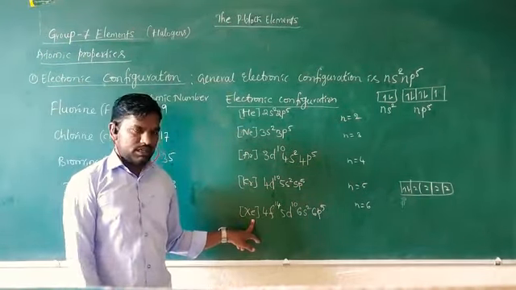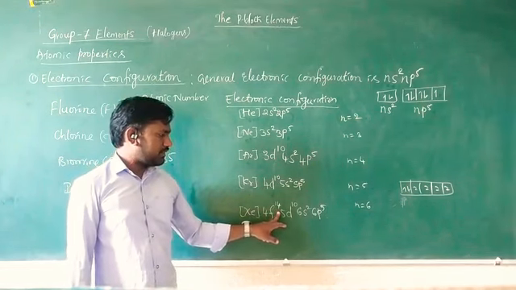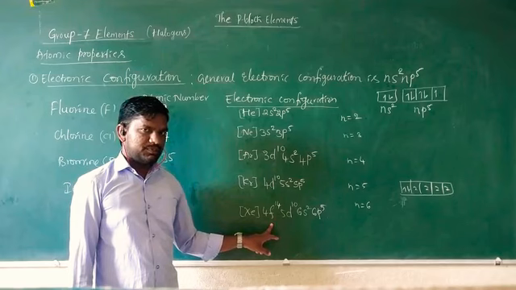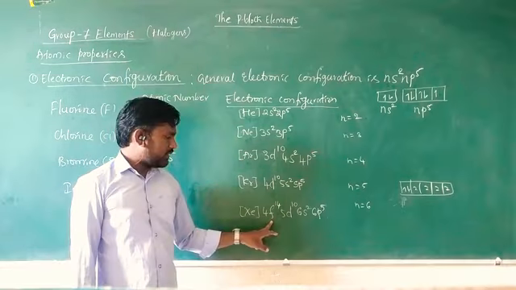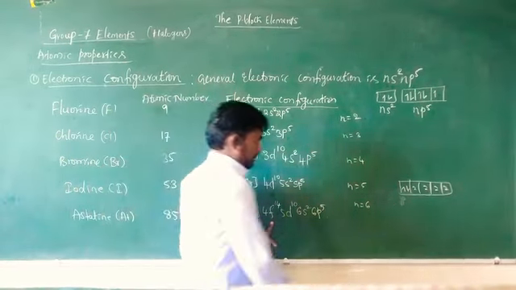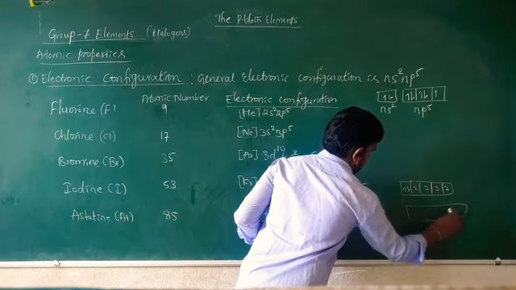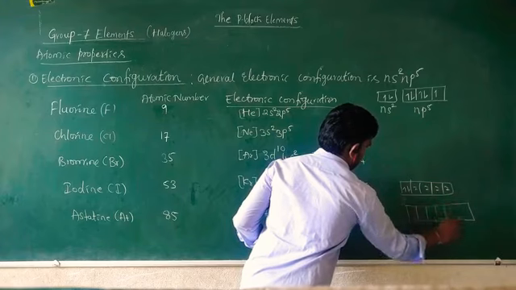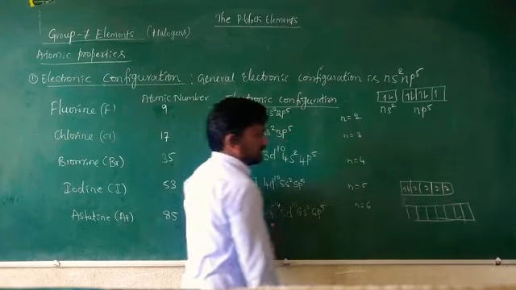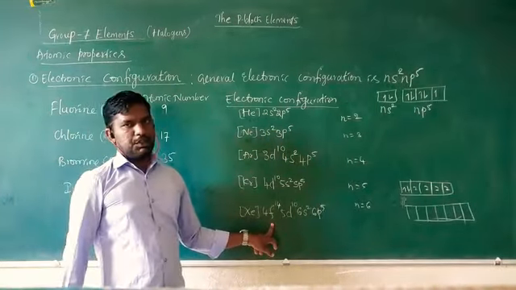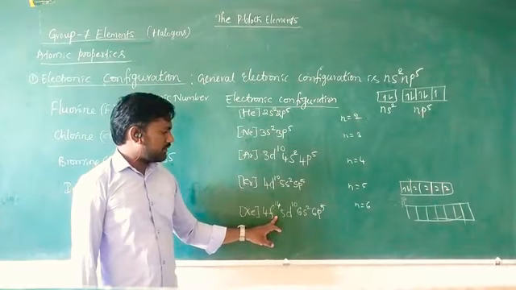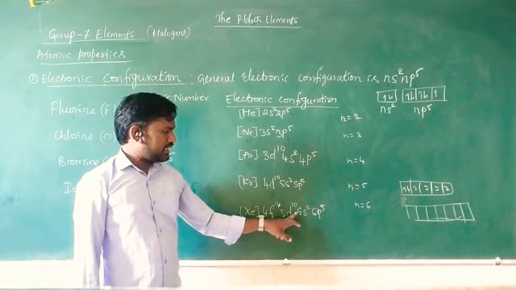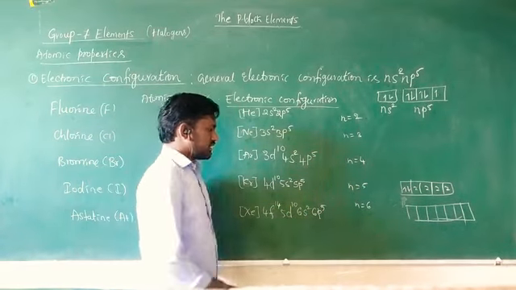Astatine's electronic configuration follows xenon, with 4f14. There are 7 f orbitals, each containing 2 electrons, so 4f14, then 5d10, 6s2, 6p5.